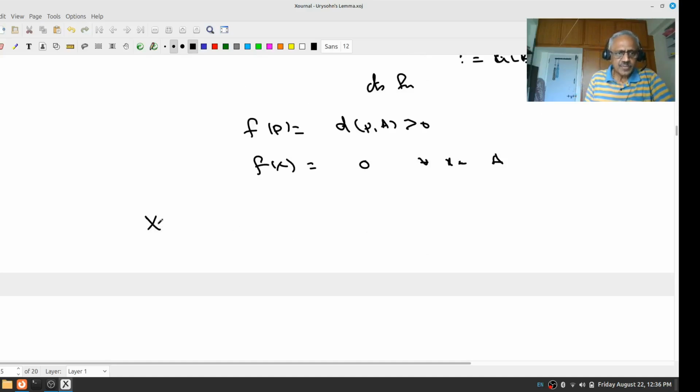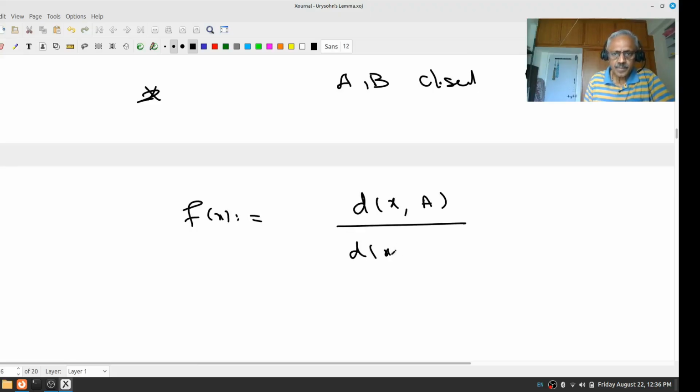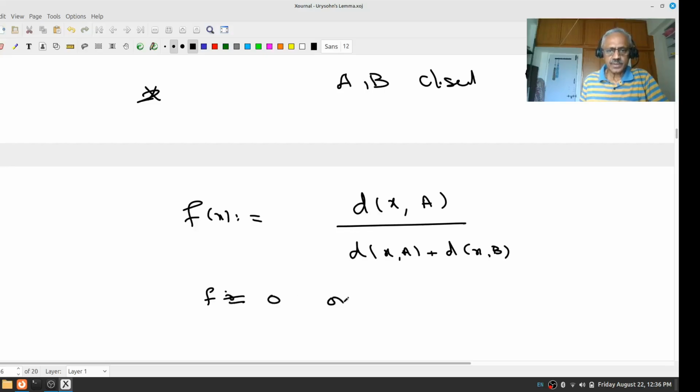And in the case of normality, it is the same thing. Suppose A and B are closed sets and A intersection B is empty. Then you define the function f of x as the distance from x to A divided by the sum of the distances from x to A and to B. Then f is 0 on A, and f is 1 on B, because if x is in B, the distance to B is 0, the numerator equals the denominator, and therefore it will be 1.